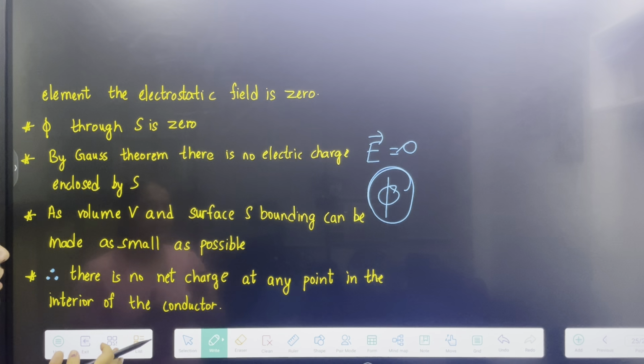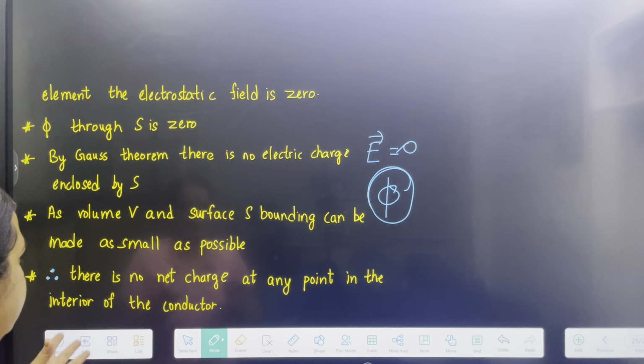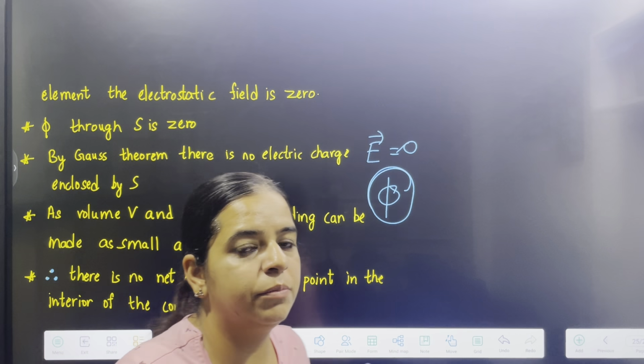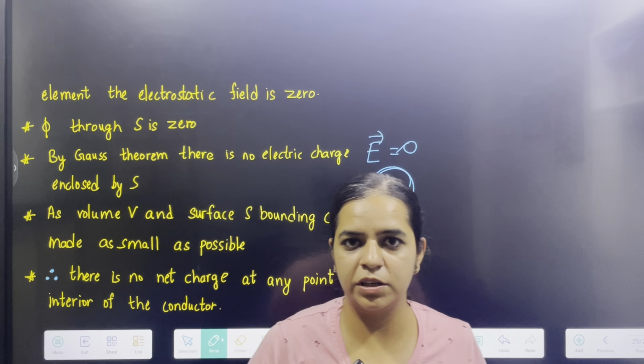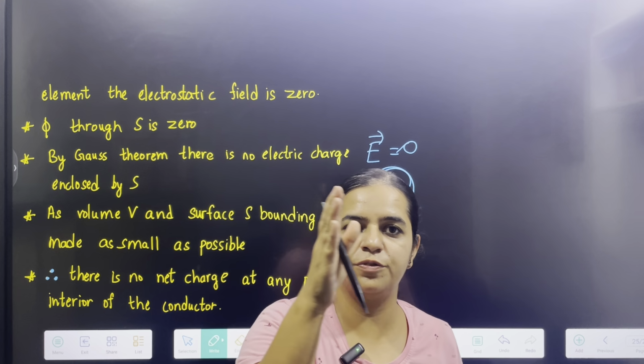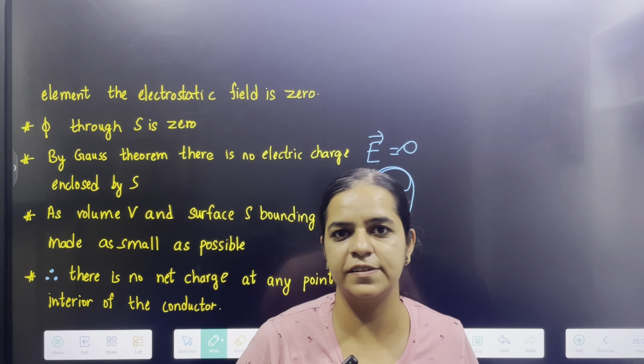There is no electric charge bounded by S. So volume V and surface S can be made as small as possible. So always there is excess charge on the surface of the conductor, not inside it.